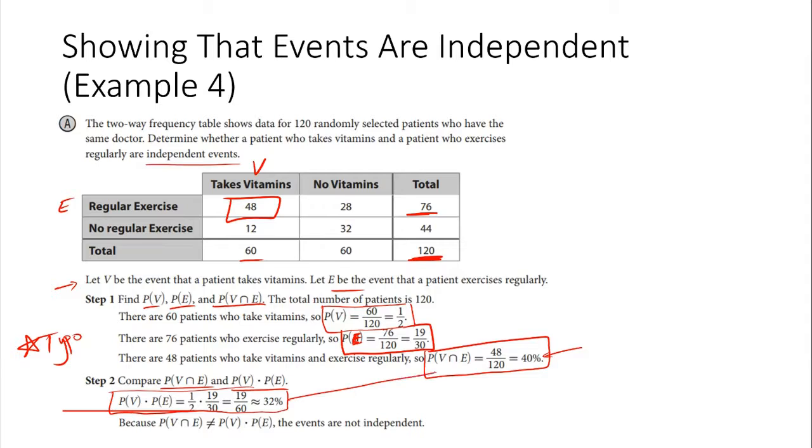Those guys aren't the same. That means the probability of the intersection of vitamins and regular exercise does not equal the probability of vitamins times the probability of regular exercise.